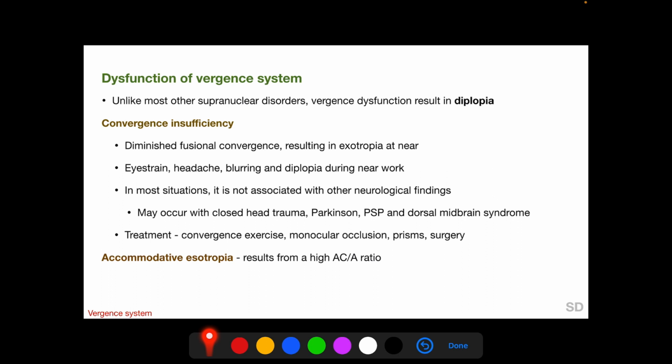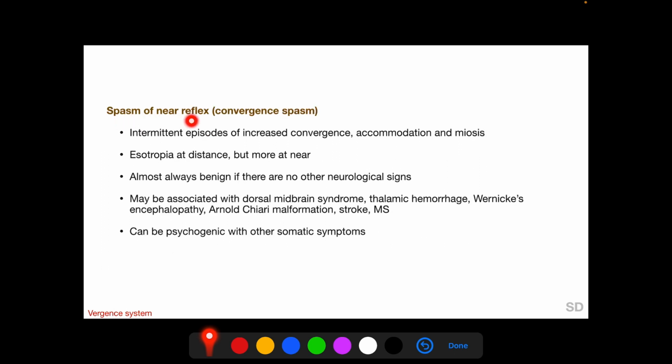Accommodative esotropia results from a high accommodative convergence by accommodation ratio, which we will be discussing when we cover strabismus. Spasm of near reflex are intermittent episodes of increased convergence, accommodation and miosis. So all the three components of the near reflex occur together intermittently, and there is esotropia at distance, but the esotropia is more at near.